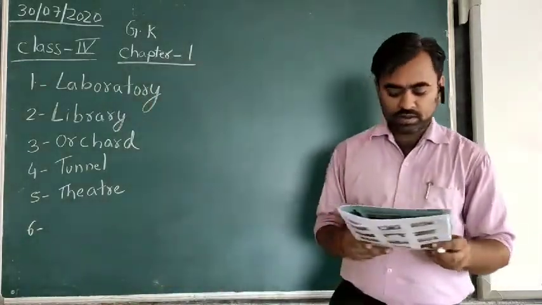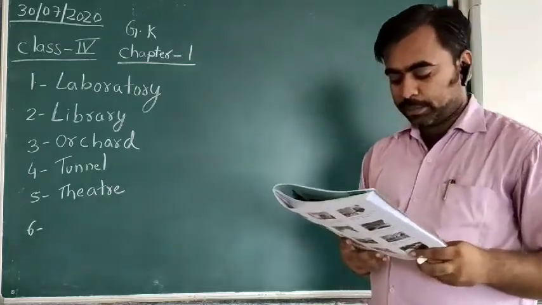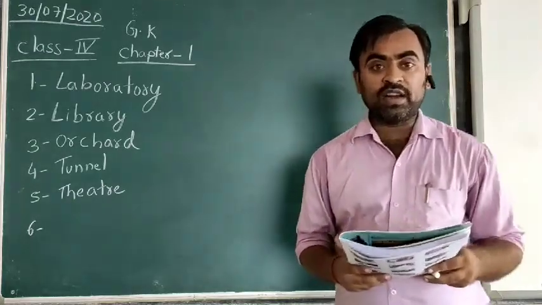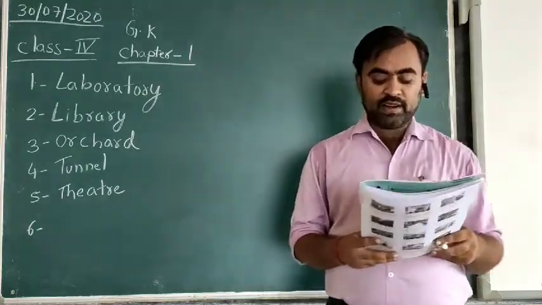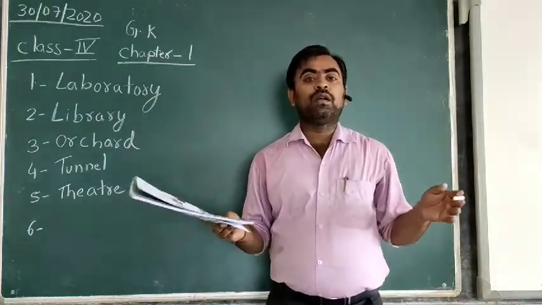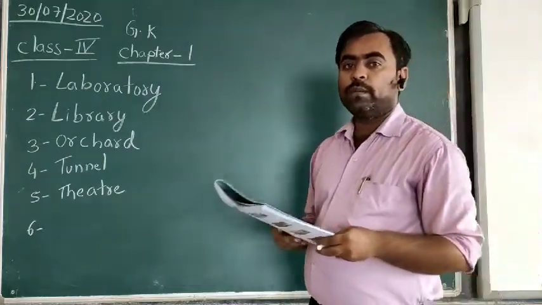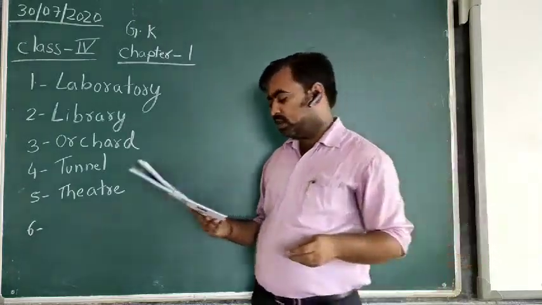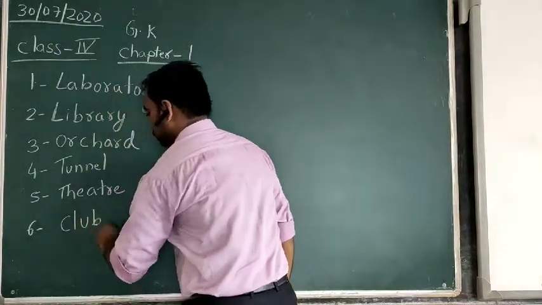The sixth one is an organization offering members social amenities, meals and temporary residence. The members of that organization can go there with their friends and families, have a temporary residence there, enjoy meals and some entertainment programs, or organize their social meetings or gatherings. It is known as club.